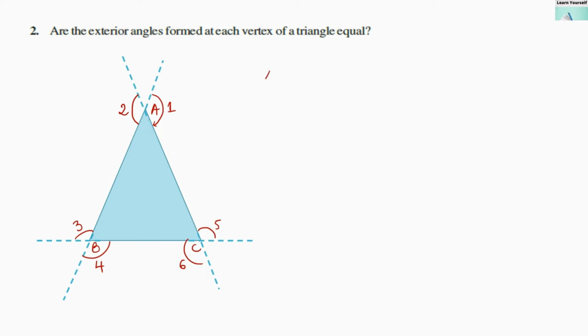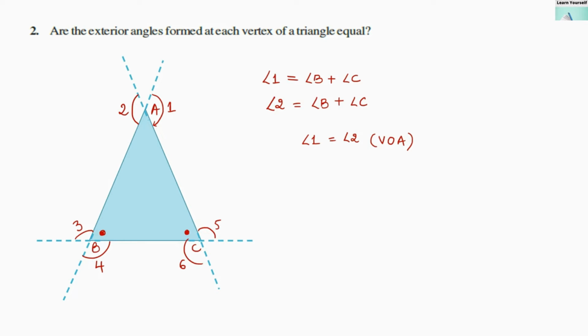The exterior angle 1 is going to be equal to the addition of angle B and angle C. So the summation of these two interior angles, angle B and angle C, will be equal to exterior angle 1. Similarly, exterior angle 2 will also be equal to B plus C. Why is it so? Because angle 1 and angle 2 are both equal, as they are vertically opposite angles. So these are the relationships between the interior angles and the exterior angle.